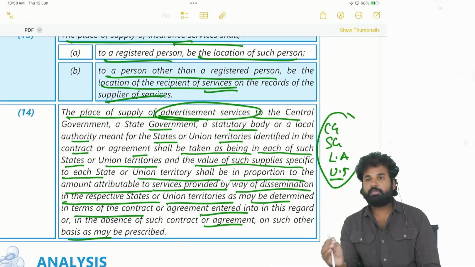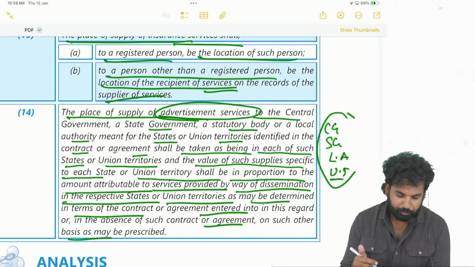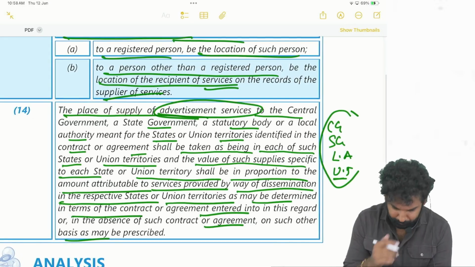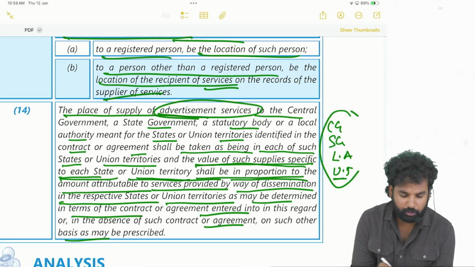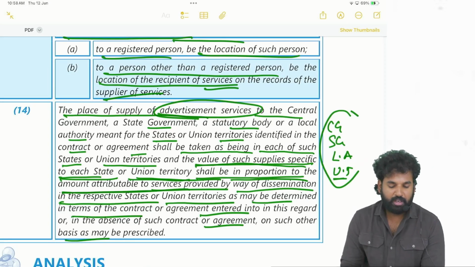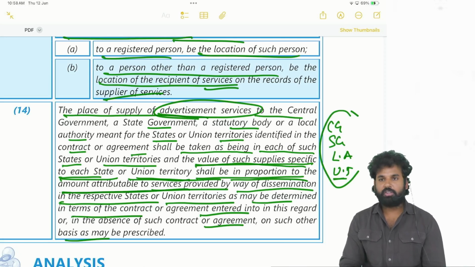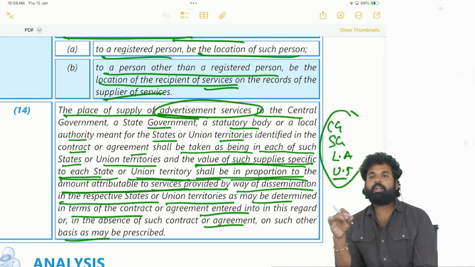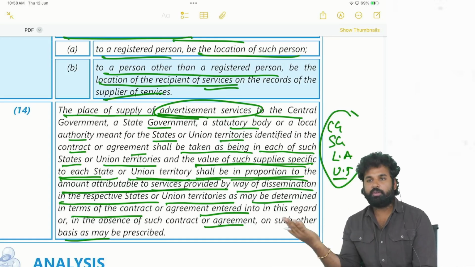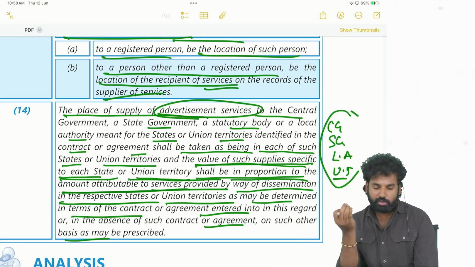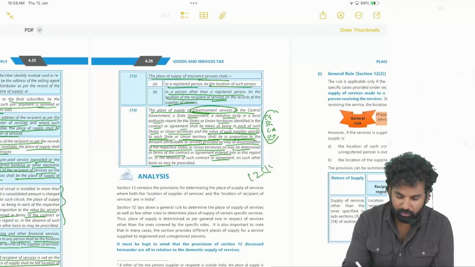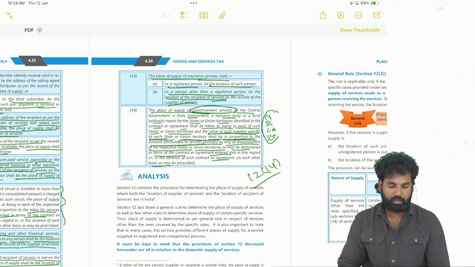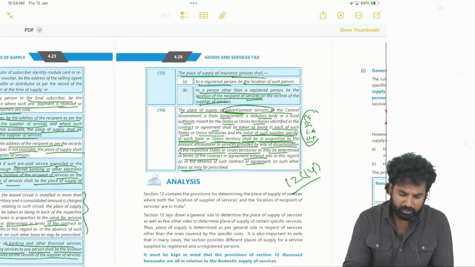And in case of advertisement services provided to the central government, the value of such supply specific to each state or union territory shall be in proportion to the amount attributable to the services provided by way of dissemination in respect of the states or union territories. So how much service you have given in a particular state, that shall be the value. So it shall be proportionately apportioned. So there shall be a reasonable basis for such apportionment. Okay. So so far we have covered up to section 12 subsection 14. See here, all these services are there now.